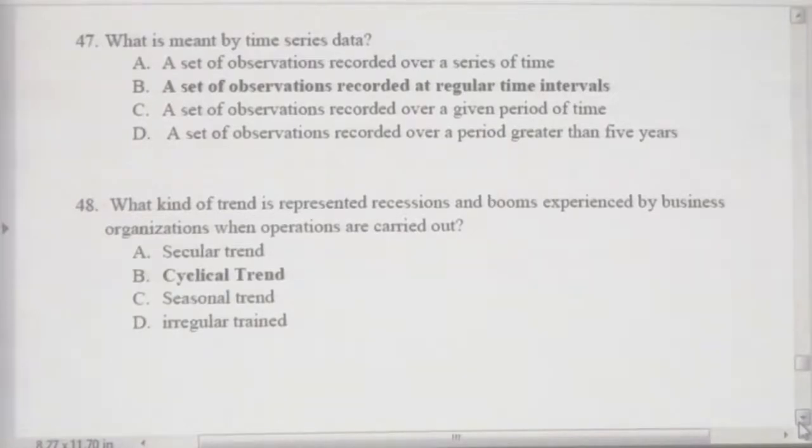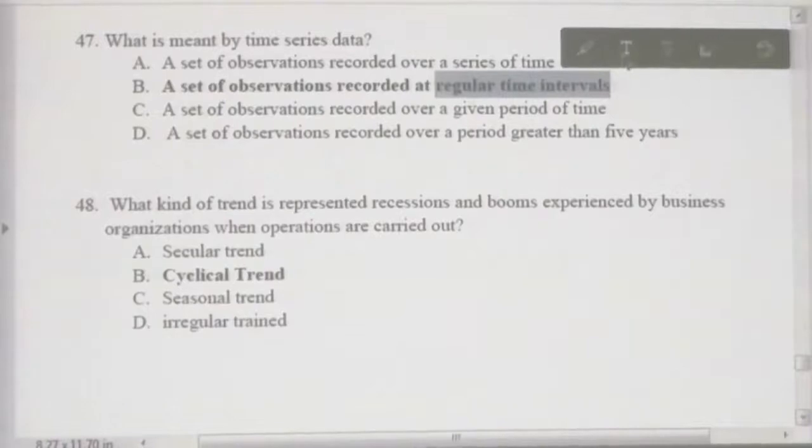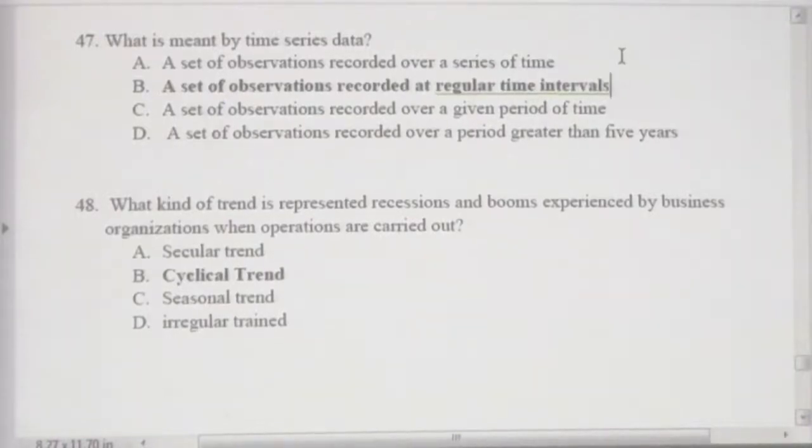Keep in your mind, time series data will be extracted depending on regular time intervals. This is very important. Time series data will be extracted using regular time intervals, right? For an example, when you collect data for 10 years, you have to observe 10 years.